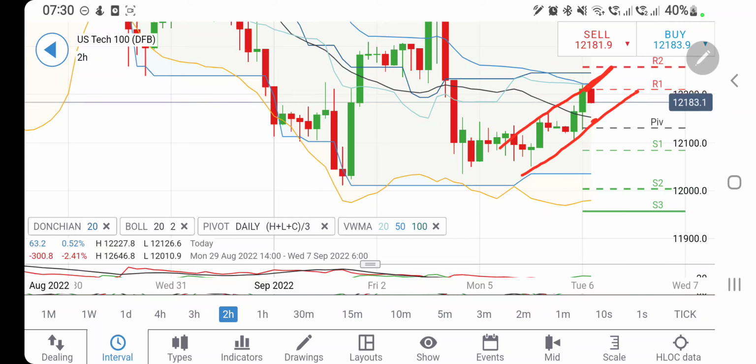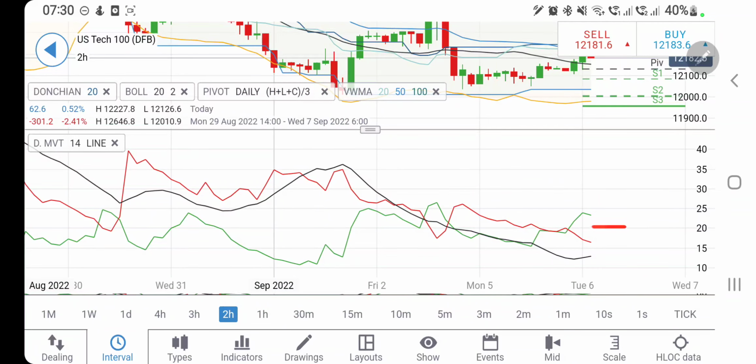The possibility of it getting support at 12,130 is strong. 12,120 is also a good support. Only below these levels can you expect 12,100 and then 12,000. See, there are very nearby supports till 12,050 levels, and this indicates that the possibility of it sustaining above this level is high and it may try to trade bullish if it continues to trade above 12,050 levels. Now on the downside, below 12,000, definitely it will call for a strong bearishness.